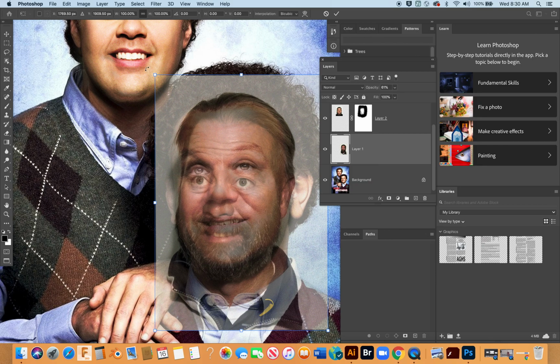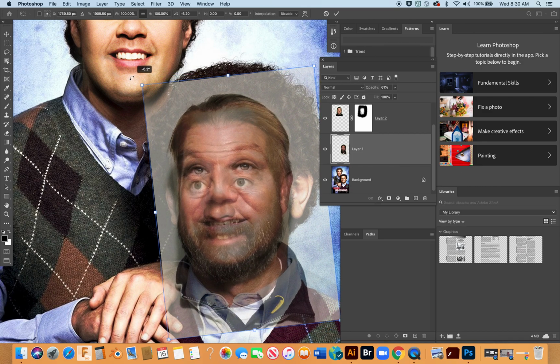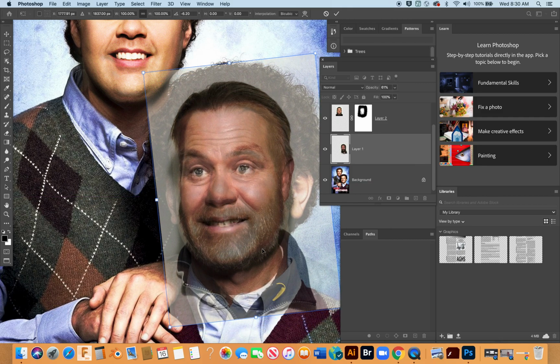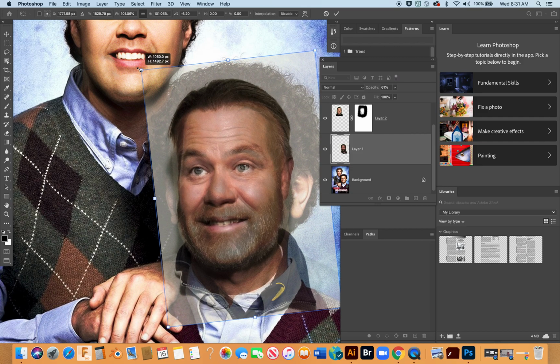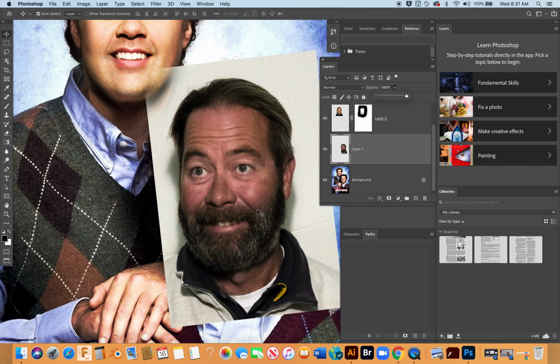I'm going to click and hold, and then I'm going to rotate a little bit to try and match those eyes up. I'm going to grab the image, bring it up. That looks pretty dang close. I think it could be just a little bit bigger. Right there looks good. All right, I'm going to hit the check mark to commit myself to that transformation. I'm going to increase the opacity back to 100% for Bill's face.